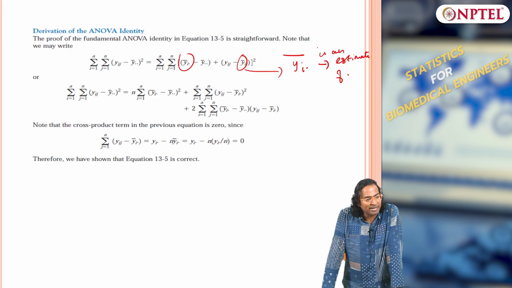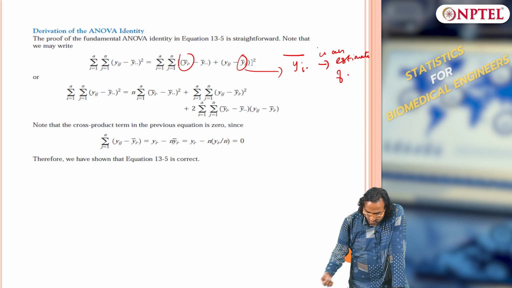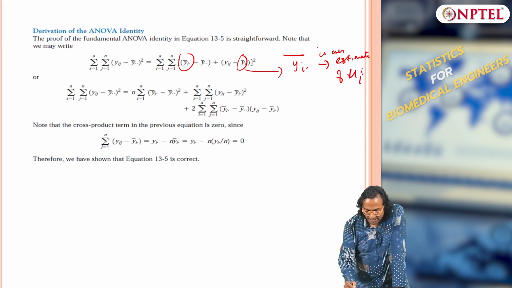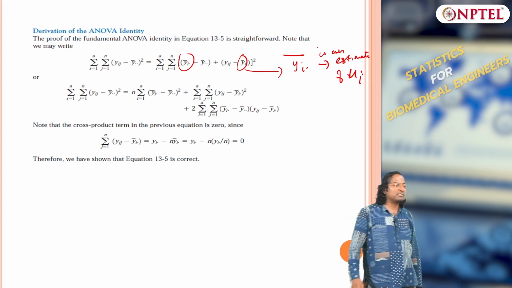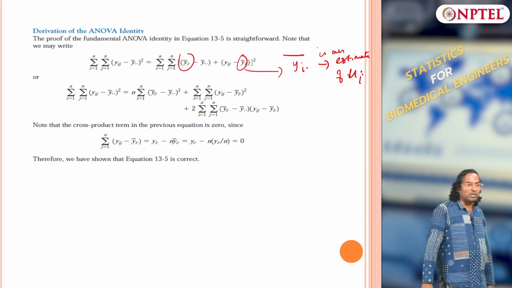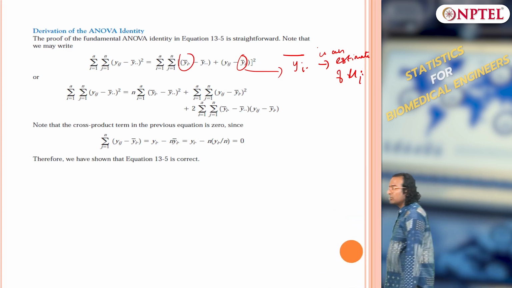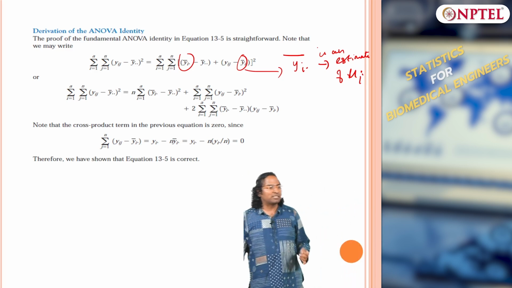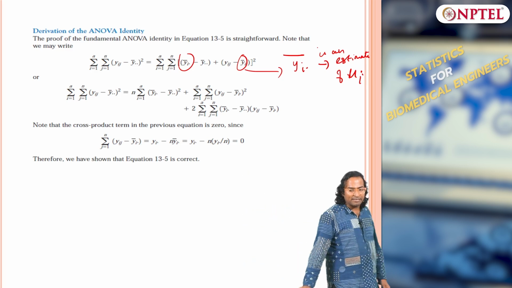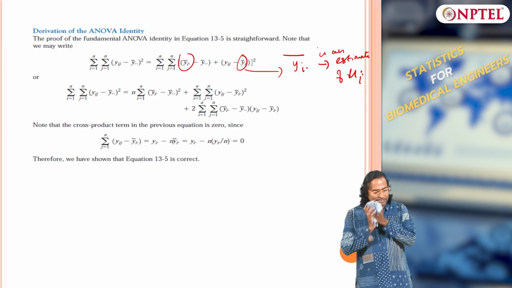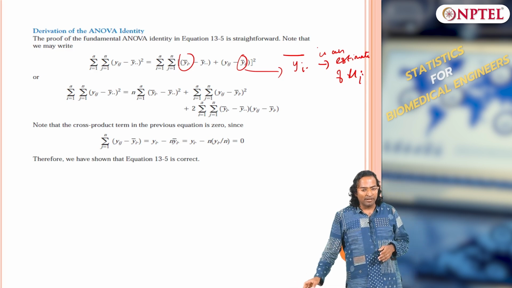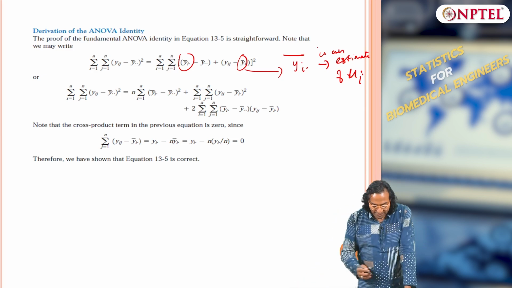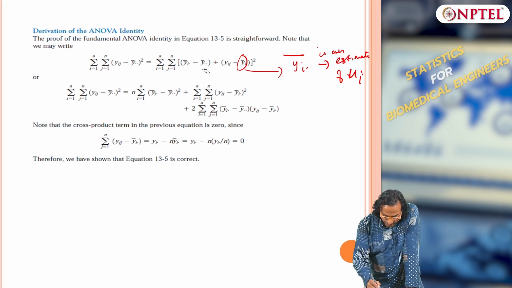So this is an estimate of mu I, make sense, because I am summing along the jth axis. So yi dot bar is nothing but an estimate of the mean of the ith treatment from the sample data. So now I am adding and subtracting yi dot bar.